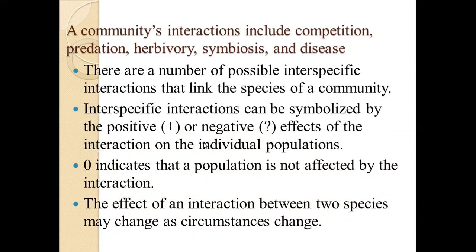So it could be either positive or negative. Sometimes it can also be not affected by any of these species. That means no effect is seen on one species by the other. Then it is denoted by 0. So interactions could be either positive, that is plus, or negative, which is represented by a minus, or not effective, that is 0. Neither positive nor negative.